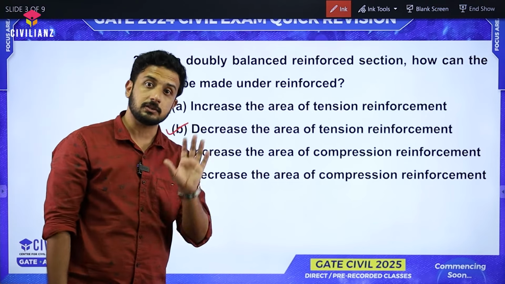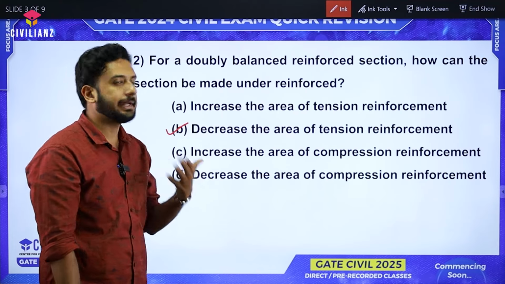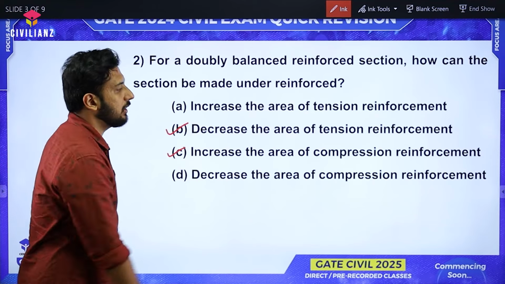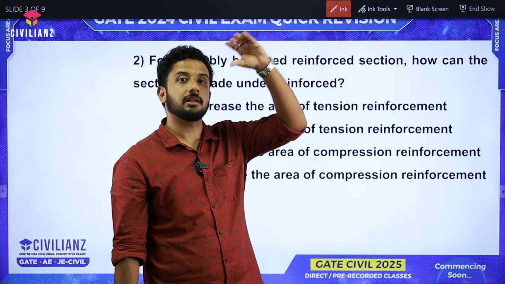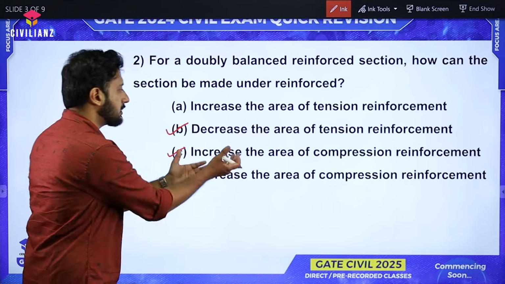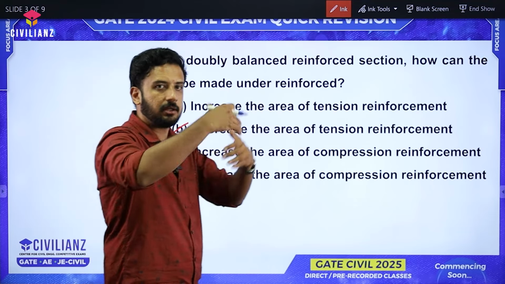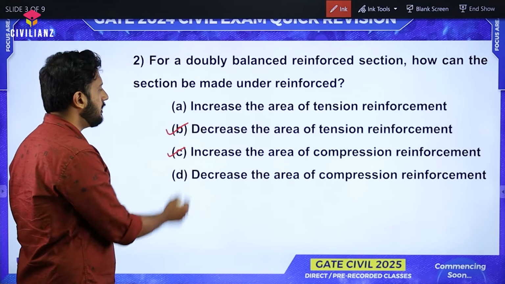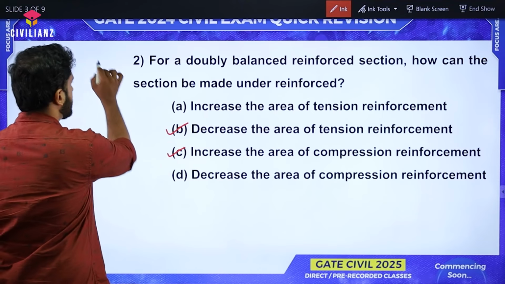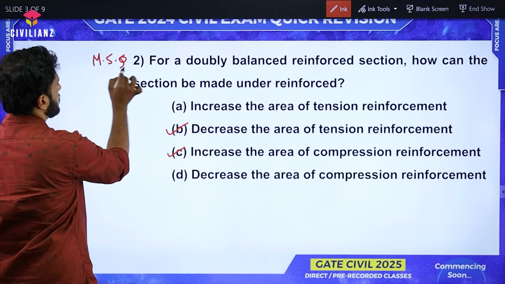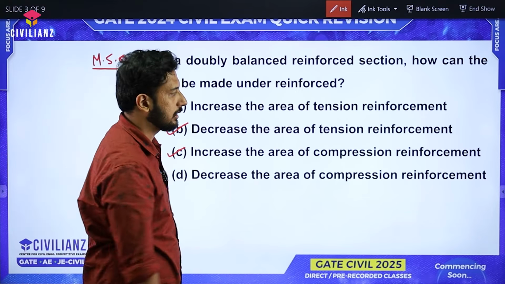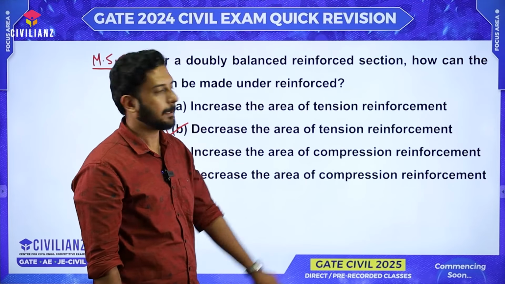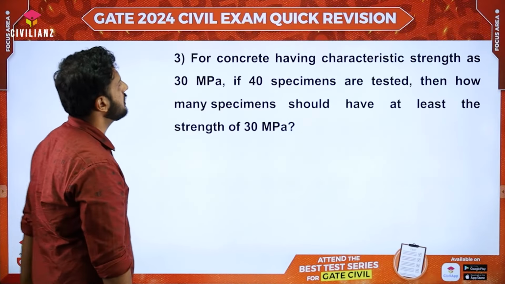This is what we do in a singly reinforced beam. But they have mentioned that it's doubly reinforced, so what extra thing can we do? We can also increase the area of compression reinforcement, which is provided in the compression zone above the neutral axis. Then the tension side will have comparatively lesser area, right? So both B and C will be the final answer. This is actually an MSQ question, where more than one option can be correct. So B and C are the correct statements in this particular question. Got it? So moving on to the next question.